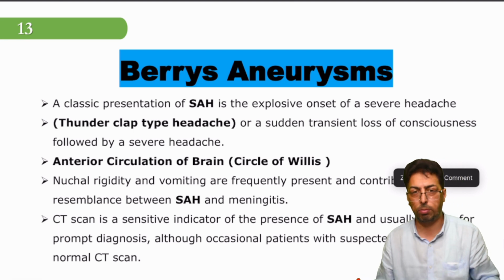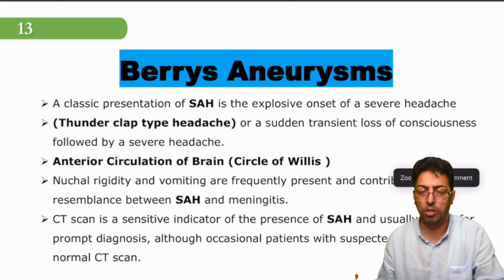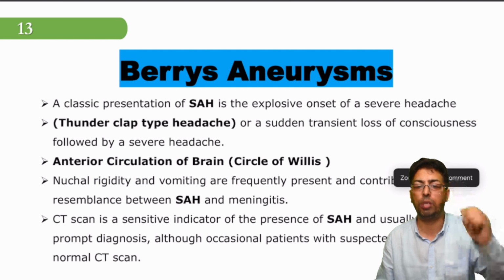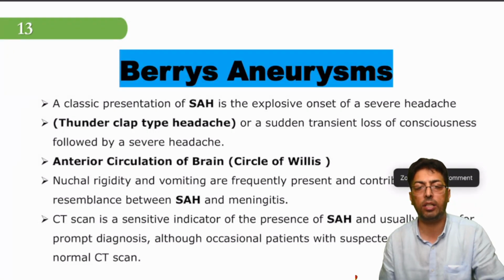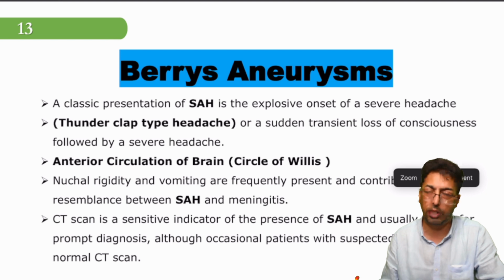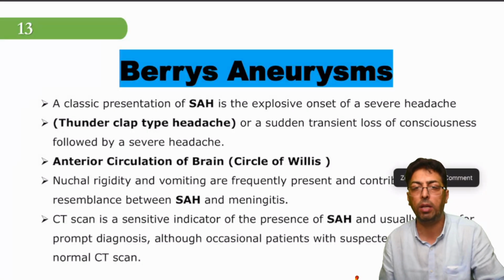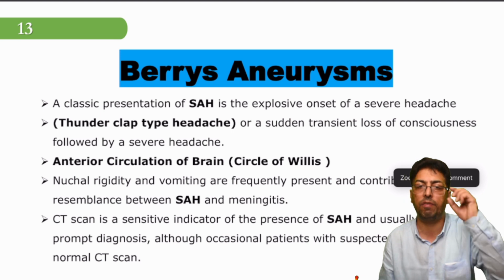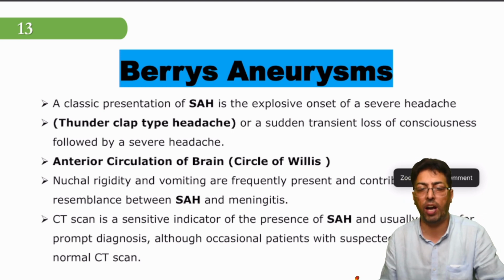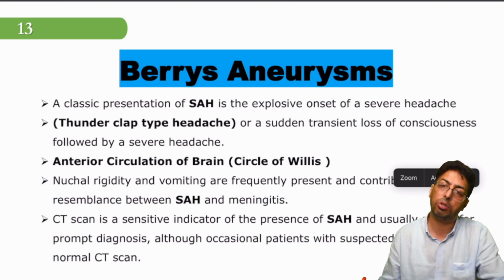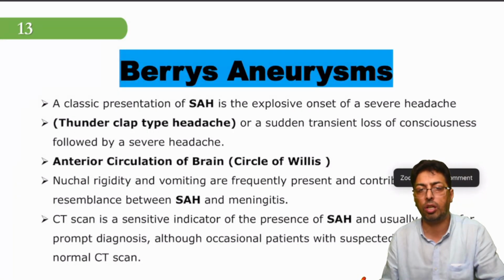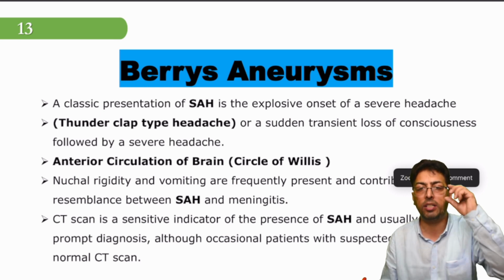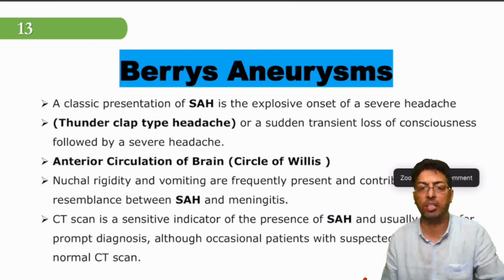Now, we come across berries, and unfortunately, some patients have typical aneurysms in their circle of Willis, especially in the anterior circulation, which we give the name Berry's aneurysms. Aneurysms are circular dilatations in the vessels, and sometimes, unfortunately, they can bleed and cause subarachnoid hemorrhage with blood in the ventricles of the brain. A very dangerous condition, which can be fatal as far as life is concerned. So, Berry's aneurysms are circular dilatations present in the circle of Willis, sometimes bleeding, presenting with a rapidly evolving hemorrhage with blood in the ventricles of the brain, and that is given the name SAH, subarachnoid hemorrhage.